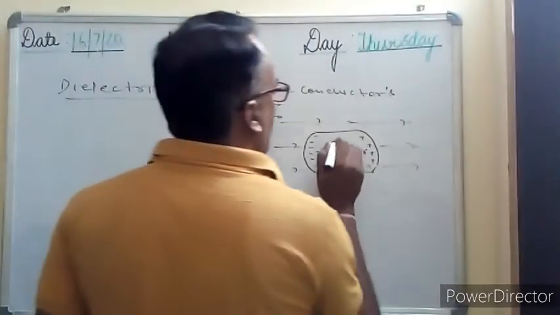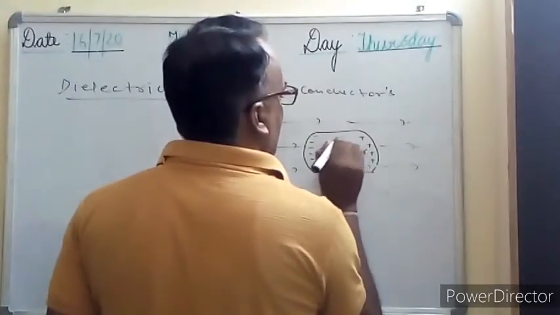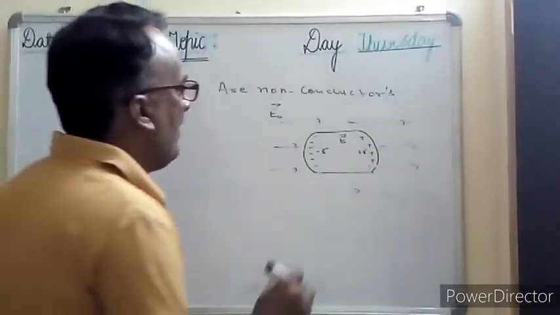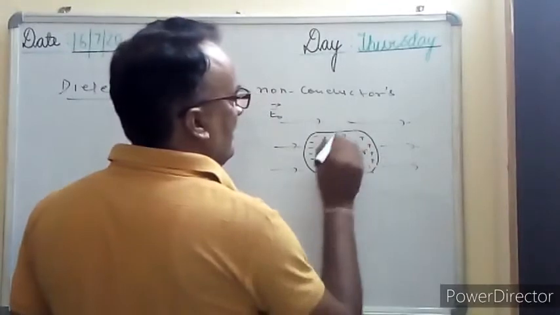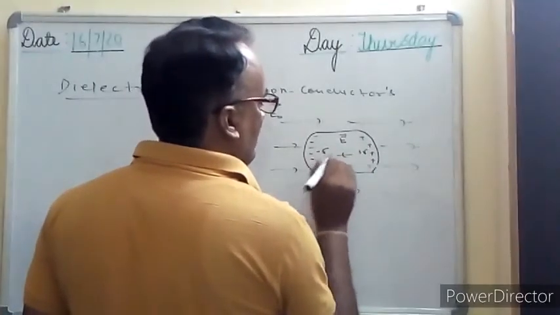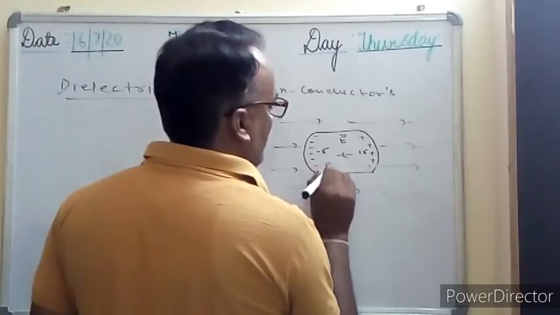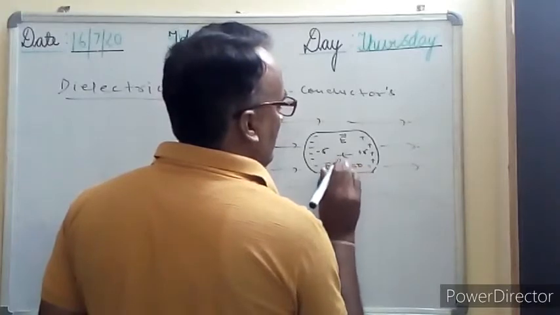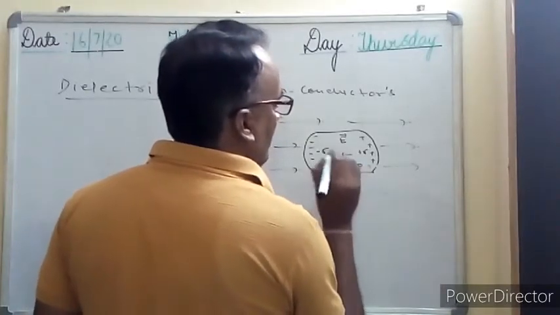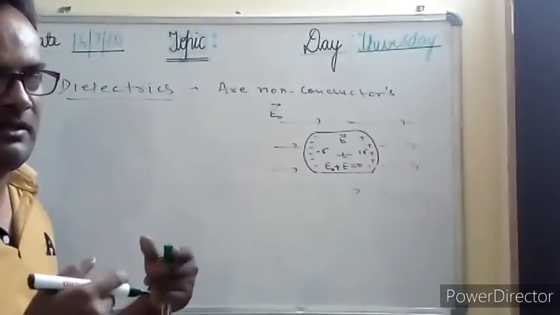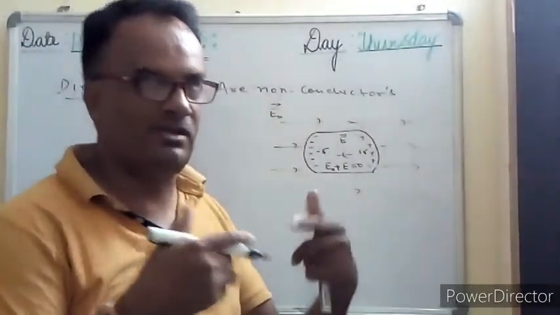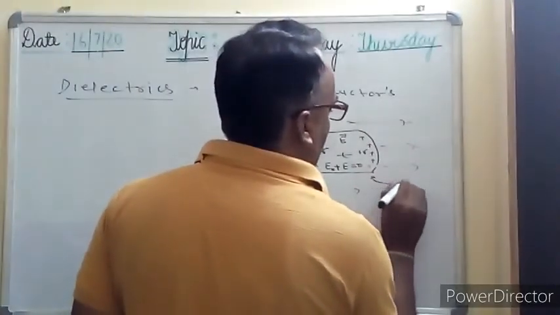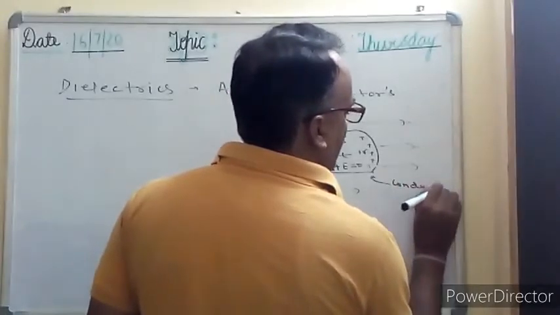Suppose the electric field here is E, the net electric field inside this. The direction of the electric field in this conductor is in this direction. That means the total electric field will be E naught plus E, that is equal to 0, because they cancel each other. This is the static condition. Remember it. This is the case of the conductor when it is kept inside the electric field.